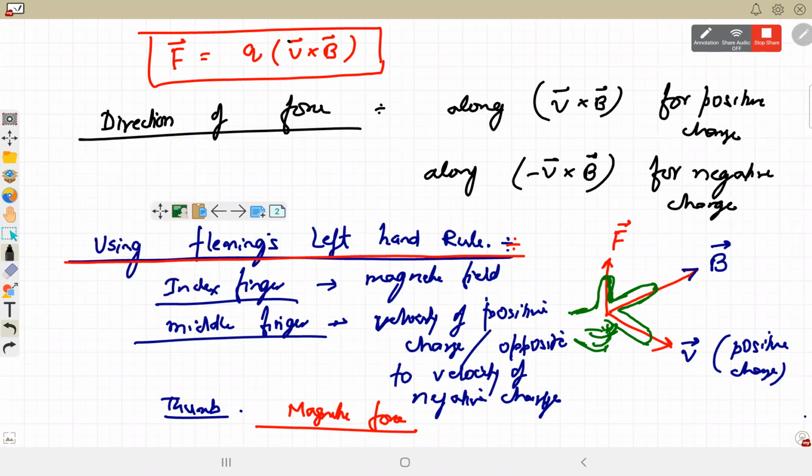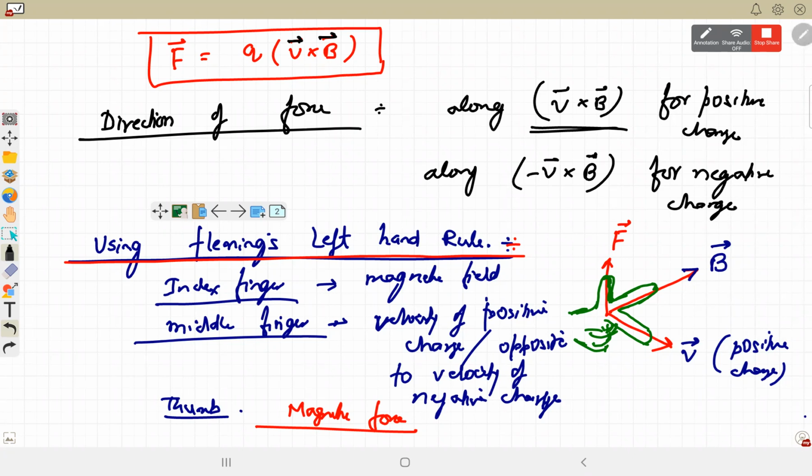अब पहले हम थोड़े से कुछ properties कर लेते हैं इस force की, and then I'll show on the board with some different diagrams the direction of this force, how do we apply. So we will prefer Fleming's left hand rule when it will be difficult for us to rotate that hand in such a direction. Then we can also prefer V cross B. Fleming's left hand rule will be used most of the time.